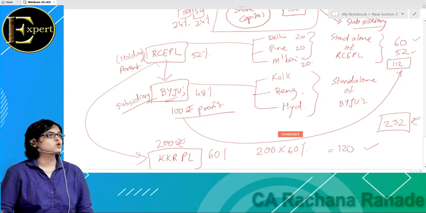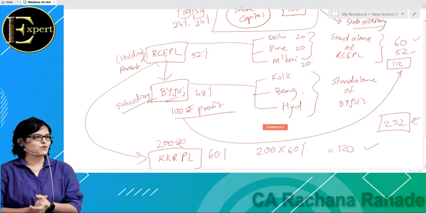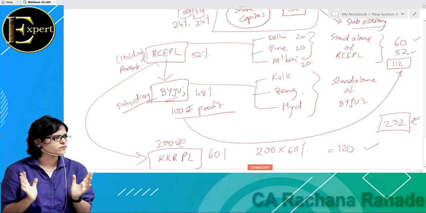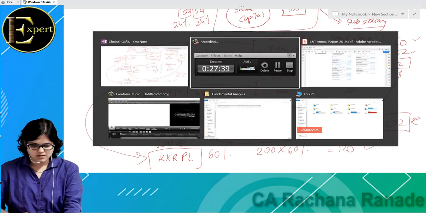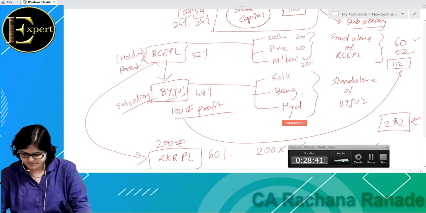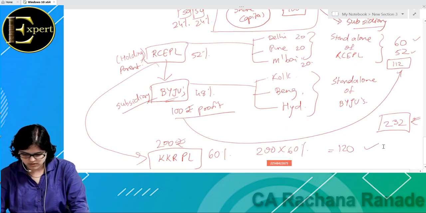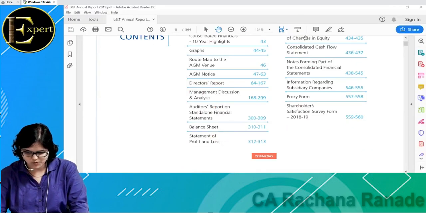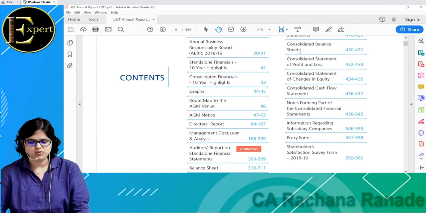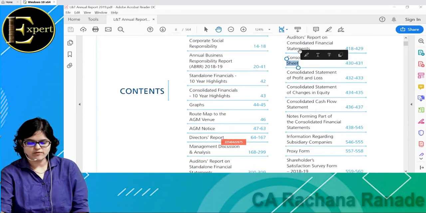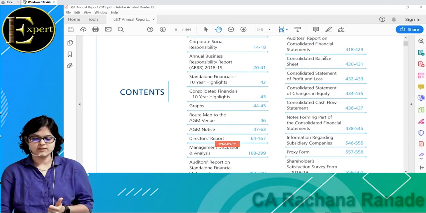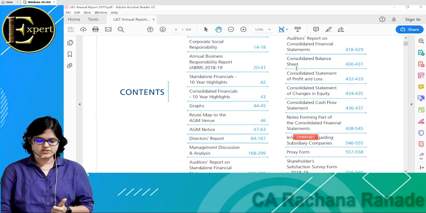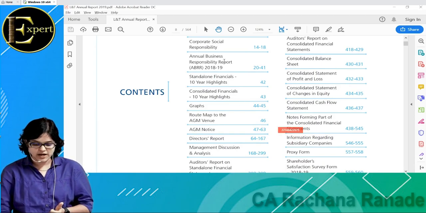Now if I go to the L&T annual report, we will understand this. If we have two balance sheets, one is a consolidated balance sheet and one is a standalone balance sheet. Who can tell me what we mean by standalone balance sheet of L&T?